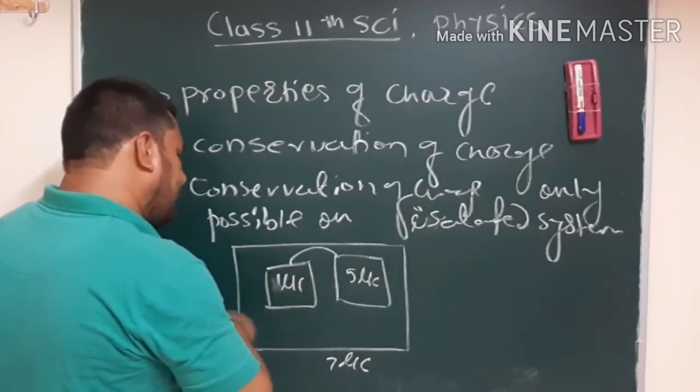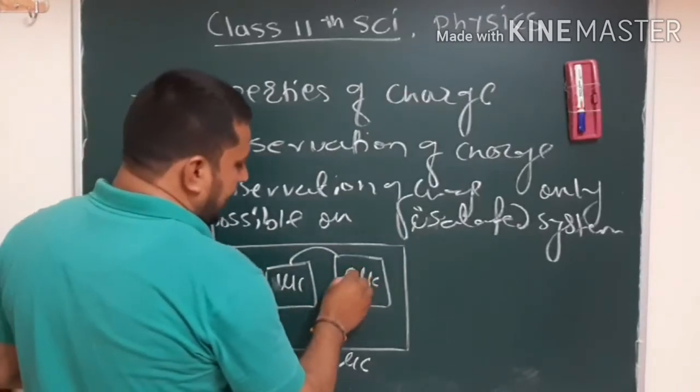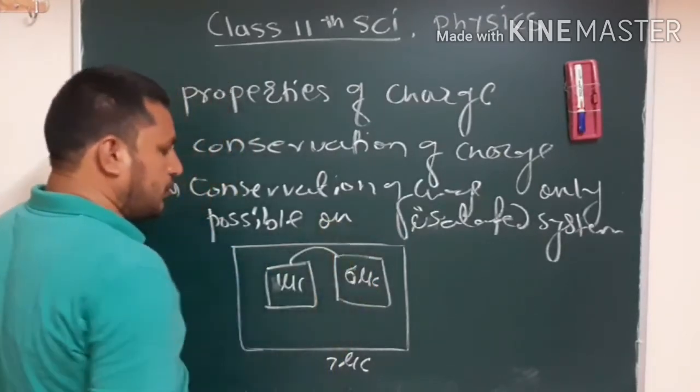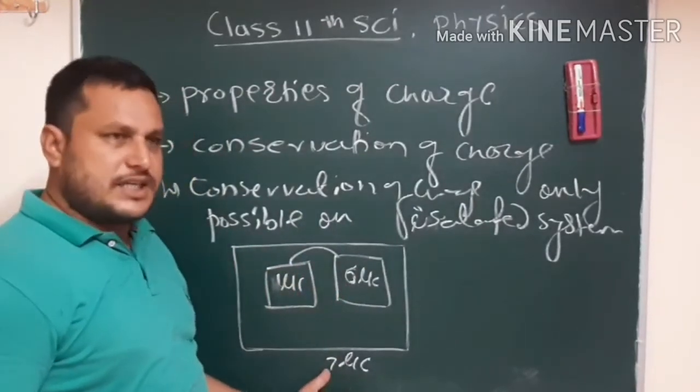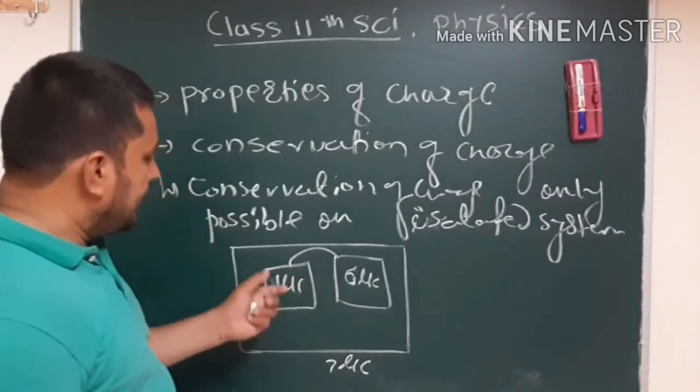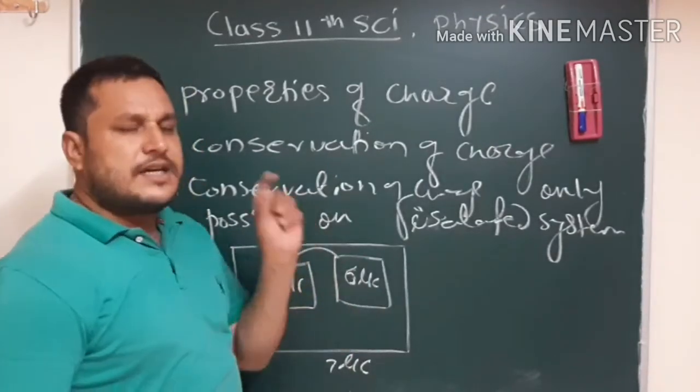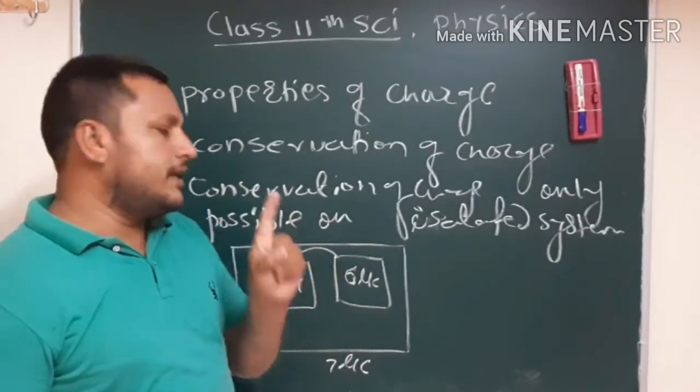Here 1 remains and here it gets updated to 6 microcoulomb. Still you will see the net charge has not changed. It means that in conservation of charge, the net charge always remains constant.